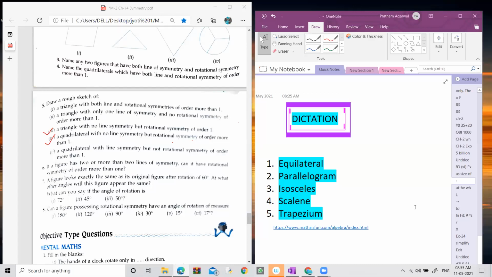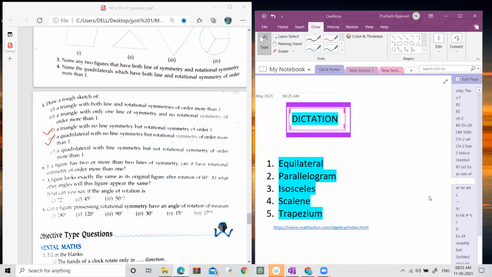Octagon. No, Agam. Octagon means a figure which is having 8 sides. I'm asking only a figure which is having 4 sides. Quadrilateral I'm asking. Yes, Rishi? Good. Your answer is correct. Rest of all, please quickly give your answer. No, Agam, your answer is wrong because square has line of symmetry, 4 lines of symmetry. We have to find out a quadrilateral which has no line of symmetry, but rotational symmetry of order more than 1. Please, everybody, try to give the answer.